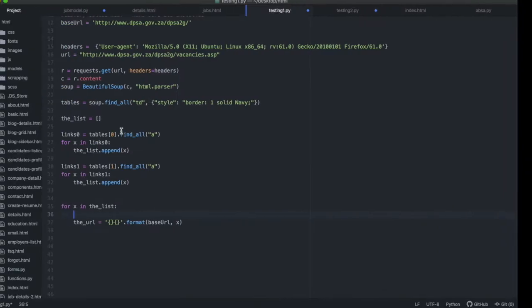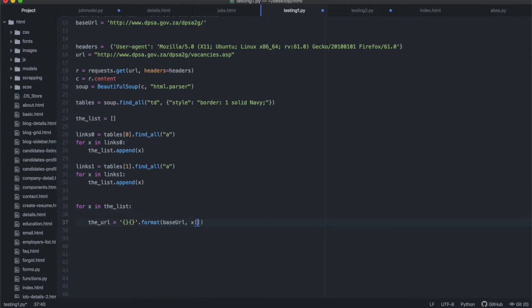So it's going to be X href. Let me just print this to make sure.